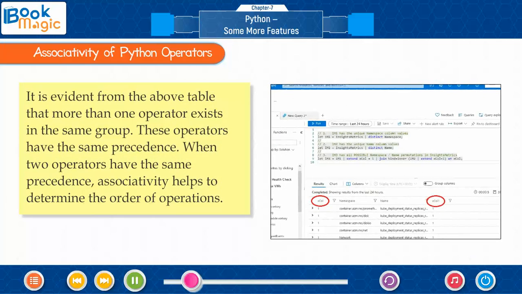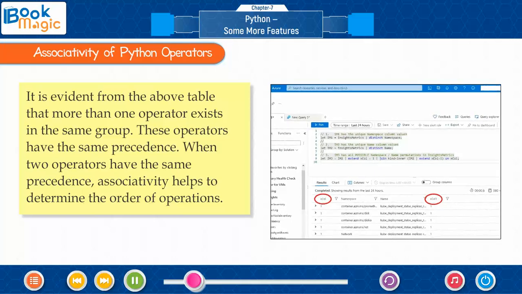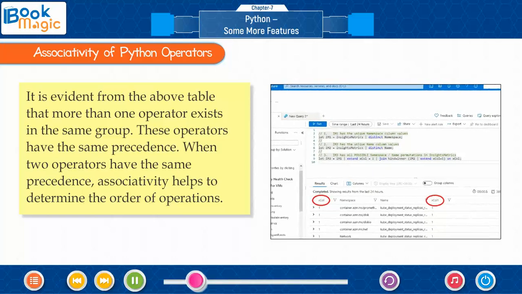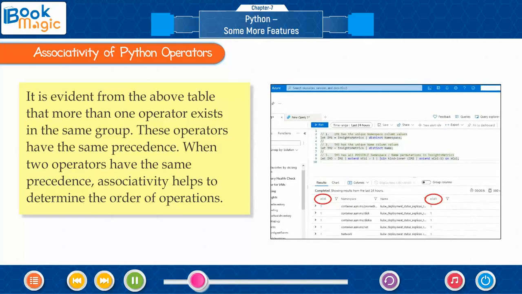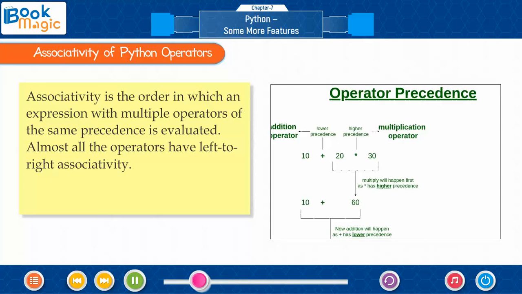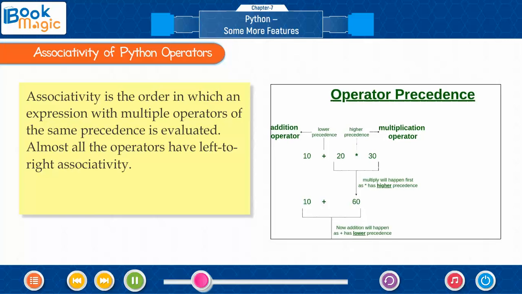Associativity of Python operators. It is evident from the above table that more than one operator exists in the same group. These operators have the same precedence. When two operators have the same precedence, associativity helps to determine the order of operations. Associativity is the order in which an expression with multiple operators of the same precedence is evaluated.